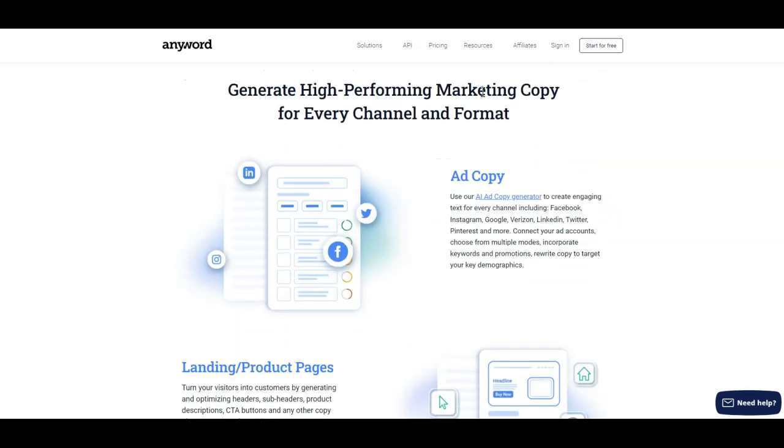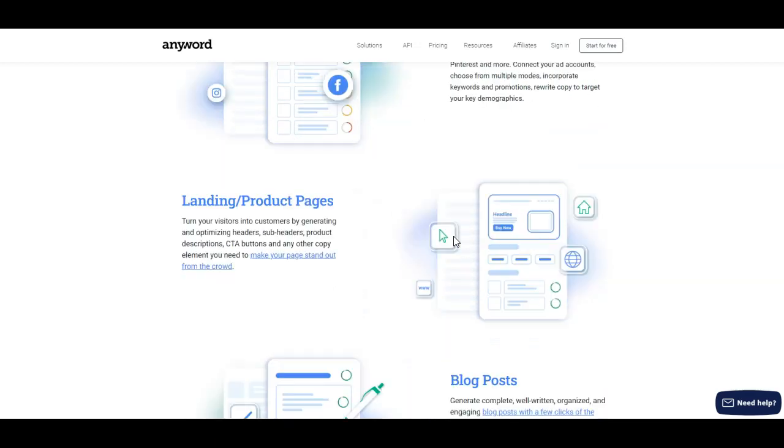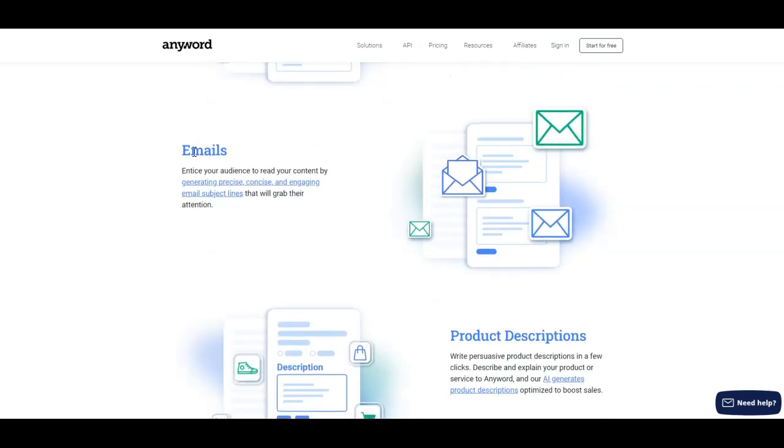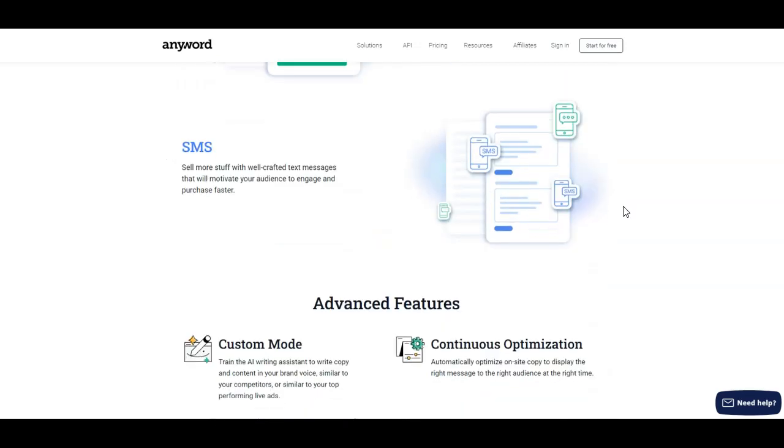You'll also be able to generate high performing marketing copy for every channel and every format. Use the AI ad copy generator to generate engaging text for every channel, including Facebook, Instagram, Google, LinkedIn, Twitter, landing pages, product pages, blog posts, emails, product descriptions, SMS text.